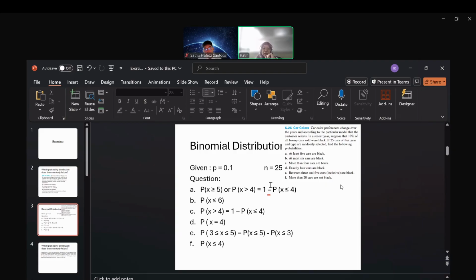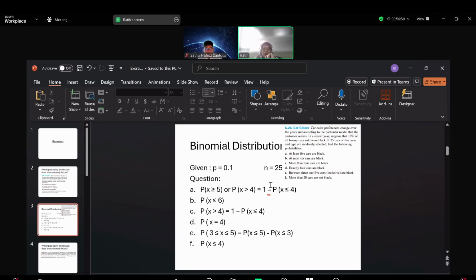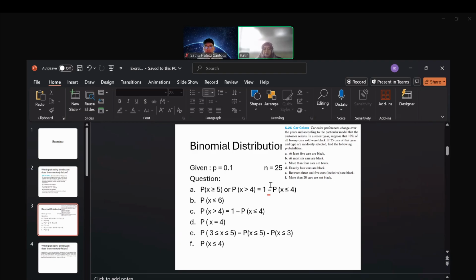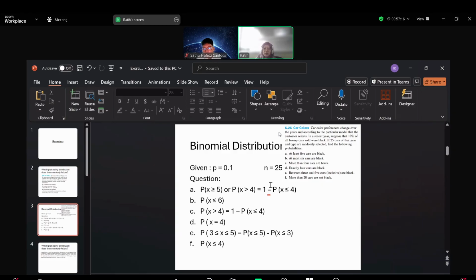So you can choose the distribution and calculate with the correct formula, because every distribution has its own formula. Okay, is there any question?